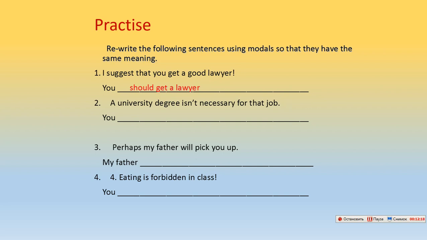Second, a university degree isn't necessary for that job. Try to think what modal verb we can use here. And look at the answer. Here are two variants: needn't or don't have to. You needn't have a university degree for the job, or you don't have to have a university degree. Third, perhaps my father will pick you up. Look, my father may or might pick you up.